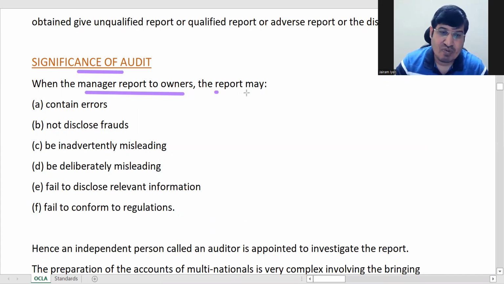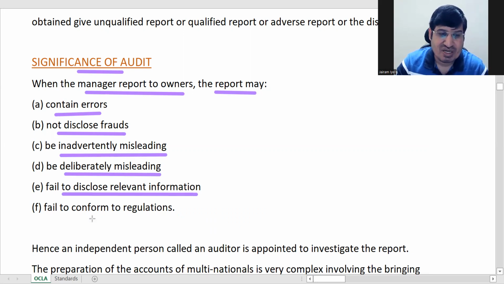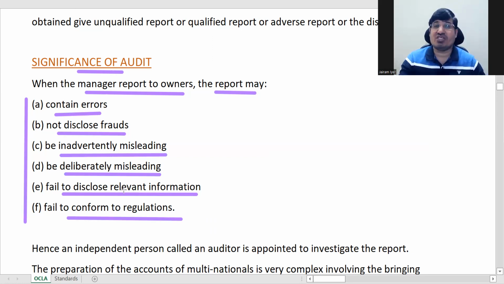directly, the report may contain errors. It can have errors. It may not disclose frauds, or be inadvertently misleading. Inadvertently means he did not want it to be misleading, but it is misleading. Or, fourth, it is deliberately misleading, so a fraud case. It may fail to disclose relevant information, or fail to conform to regulations. All these things can happen when a manager reports to owners without the accounts being checked by an independent professional.